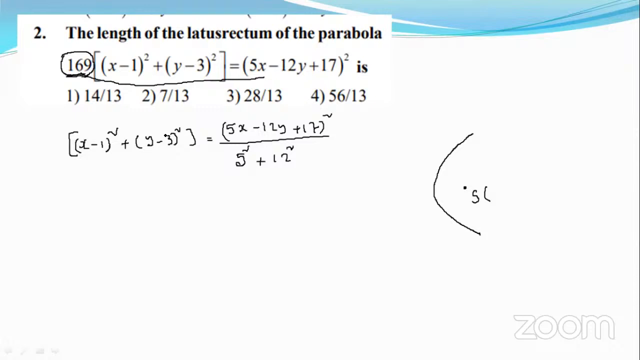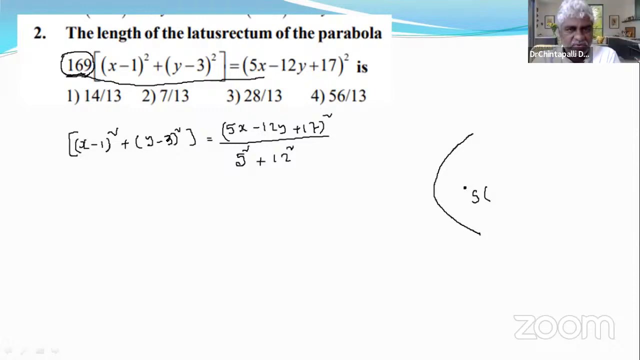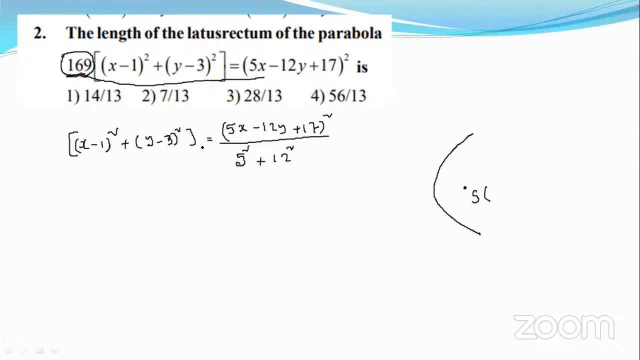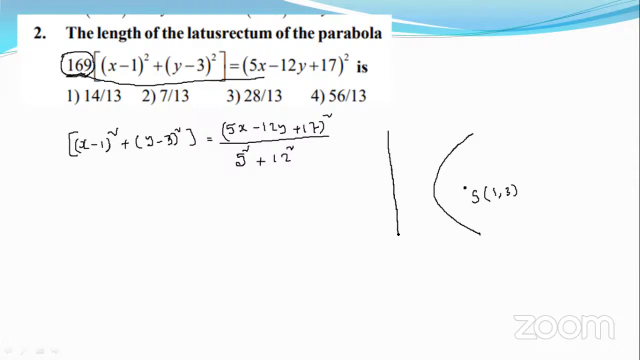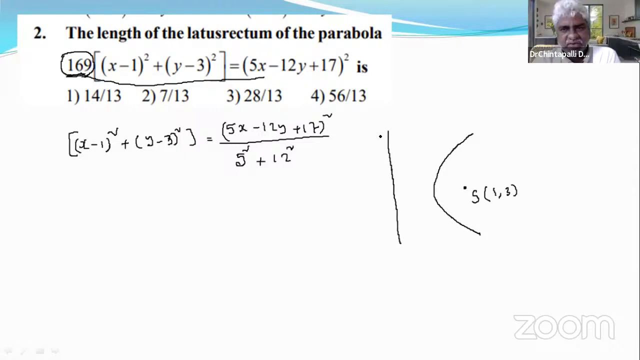Yeah, it is (x minus 1) whole square plus... no, see, 1 comma 3. Very good. Focus is 1 comma 3. And what is its directrix? 5x minus 12y plus 17 equals 0. Yes, very good.